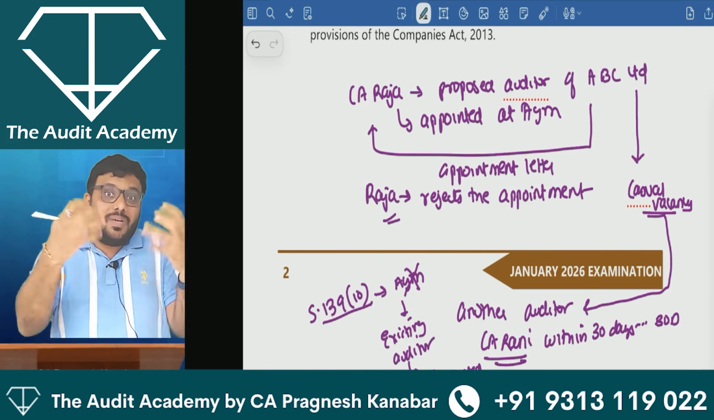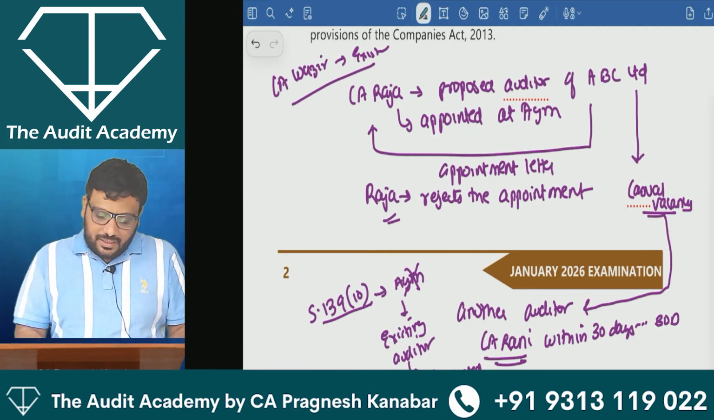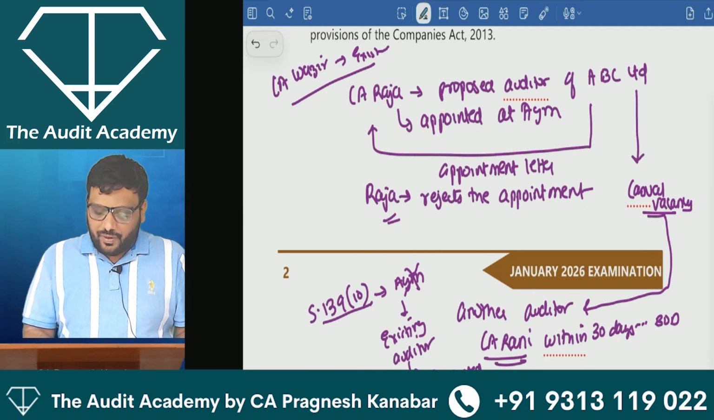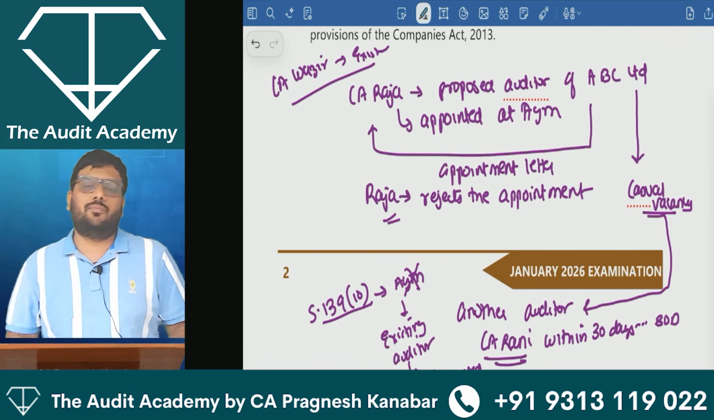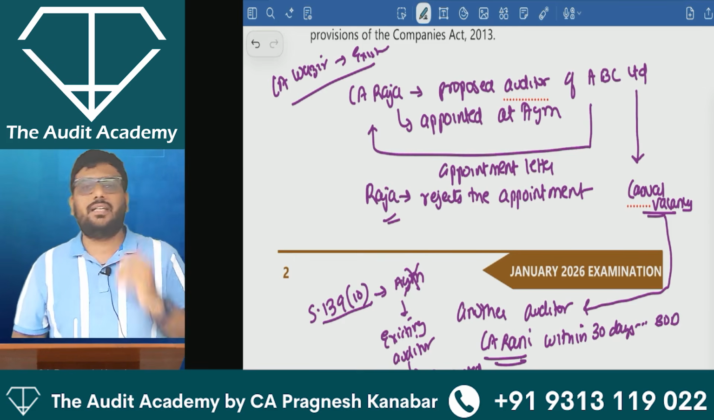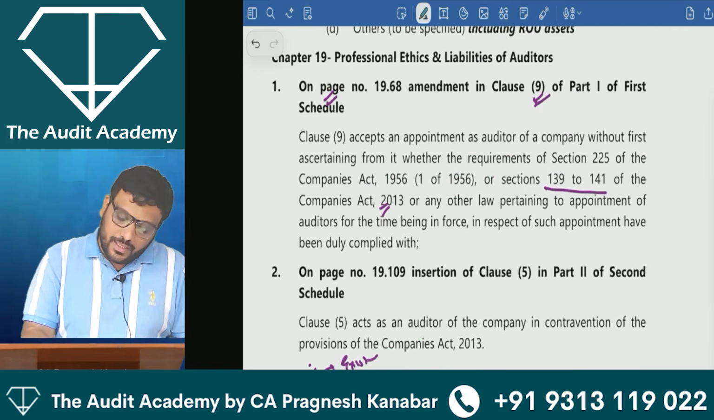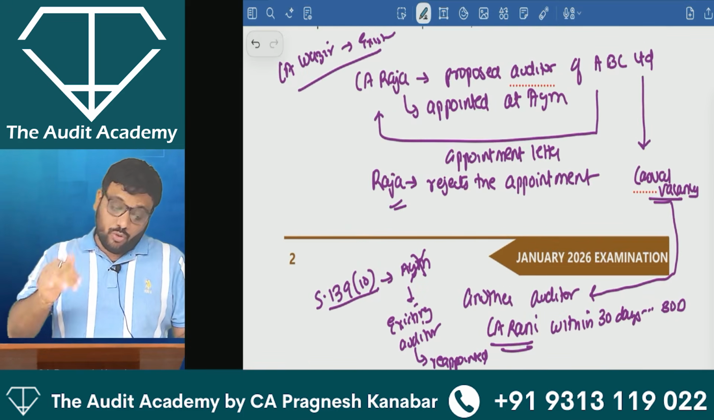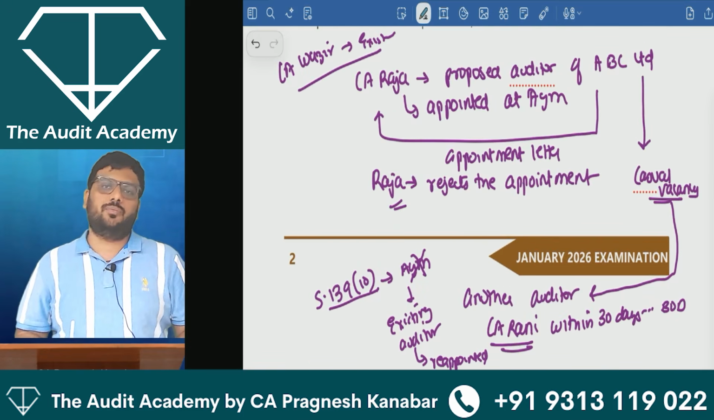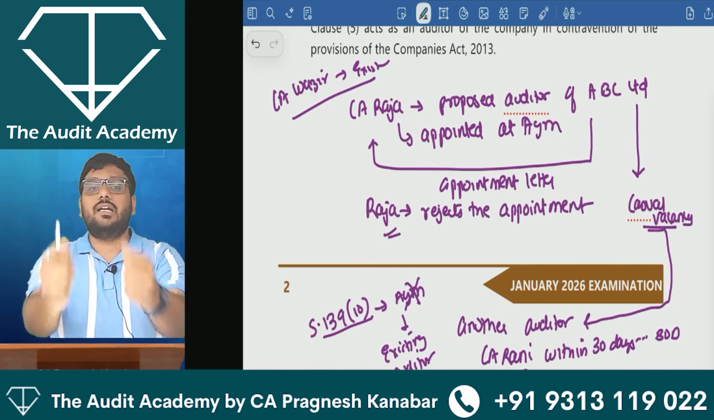There would be someone as the existing auditor. Let us say CA Wazir was the existing auditor. If the existing auditor, Wazir, cannot be reappointed, then it leads to casual vacancy. Then the board of directors can appoint another auditor within 30 days. So what I am trying to tell you is that you can memorize Clause 9 and Sections 139 to 141 of Companies Act 2013 as much as you like, but you should have detailed knowledge of company audit provisions. This is what I want to tell you. Amendment is fine, but you should have detailed knowledge of company audit provisions.